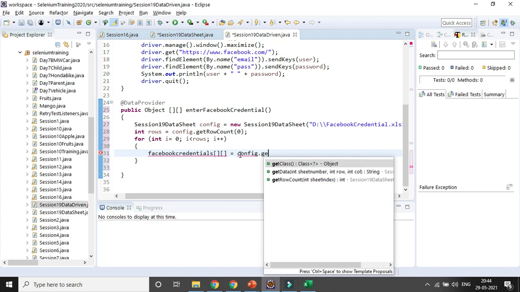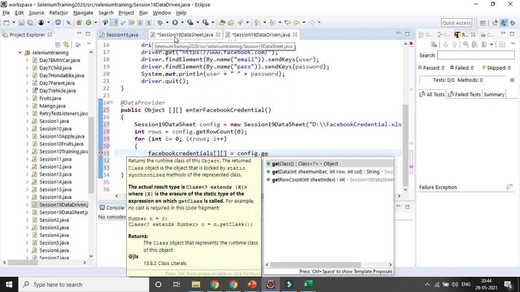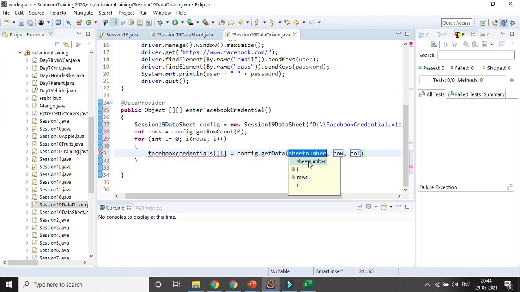There are 3 methods we have written. In getData, the first is the seat number, which is 0, because I am reading from the first seat. Then the value will be I, because I am reading the rows, so rows will vary, and the column will also be 0, because I am reading the first column, and here I am storing it.